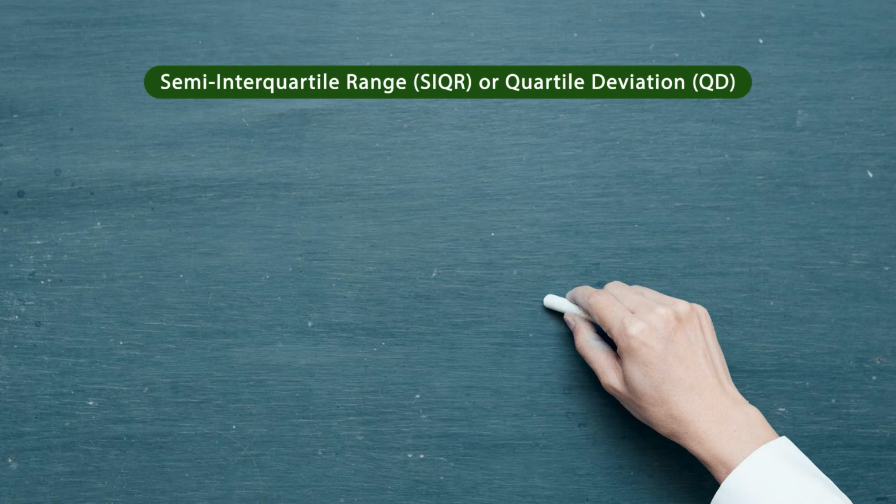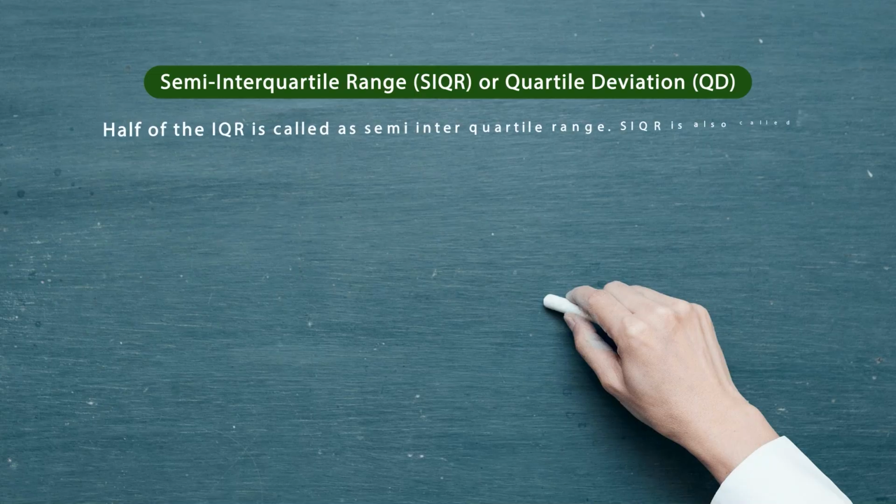So what is the interquartile range? It is Q3, the 75th percentile, minus Q1, the 25th percentile score. When we divide Q3 minus Q1 by two, we get the quartile deviation, which can also be considered the semi-quartile range.